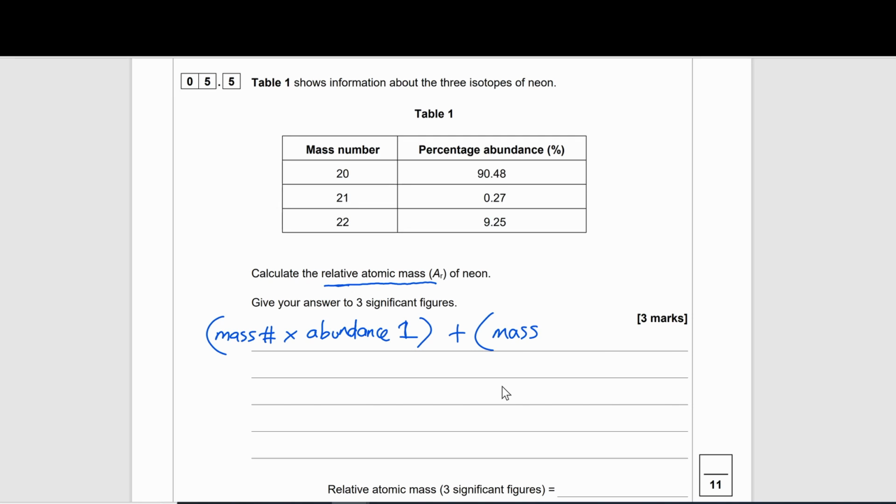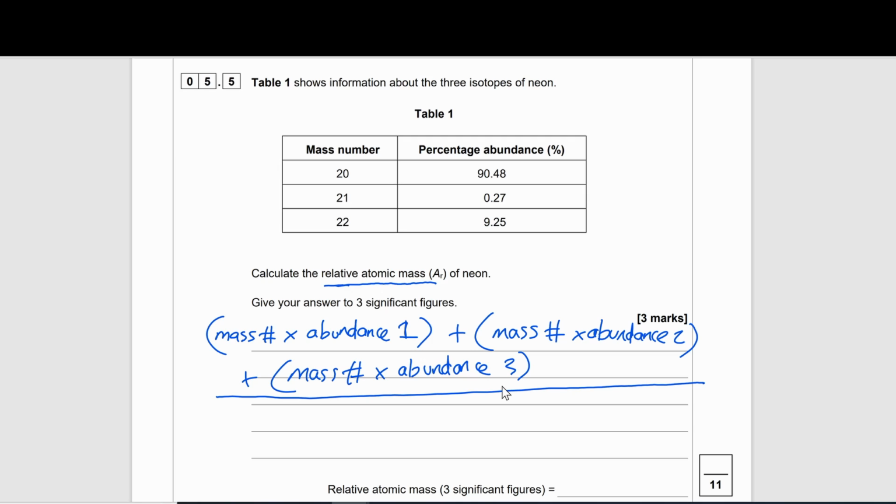plus mass number times abundance of isotope 2, and then if there is a third one, which in this case there is, we can add that. And then all of that needs to be divided by 100, because we are looking at percentage, so the total should be equal to 100. If we were to add all of these 3 percentage abundances, it should equal 100%.